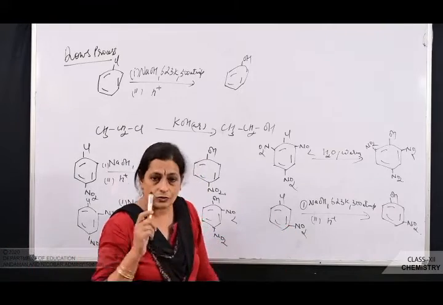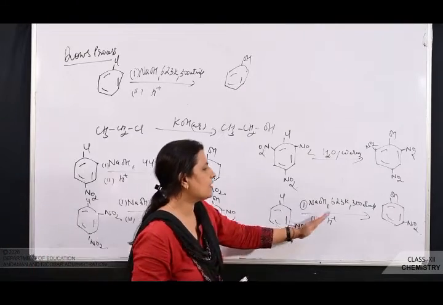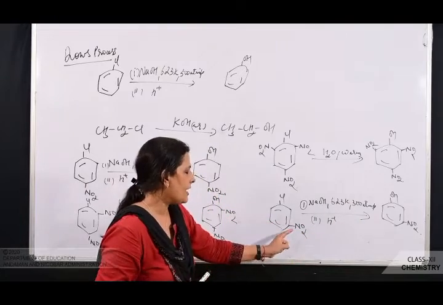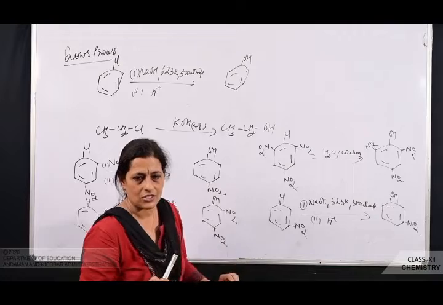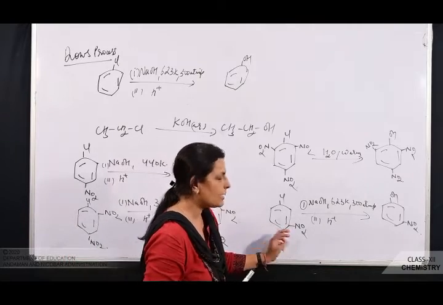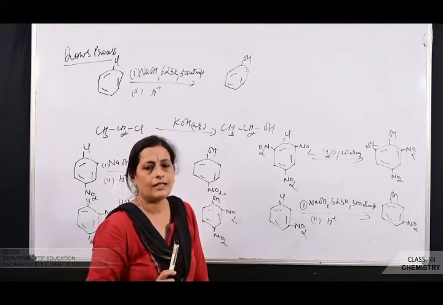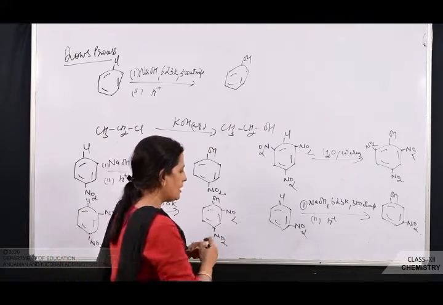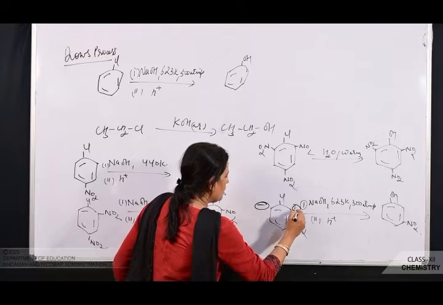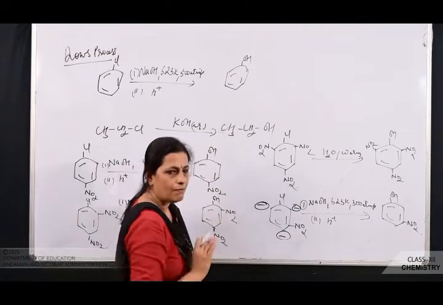But now see in this case, what do you observe? NO2 is there, an electron withdrawing group is there, but the condition remains the same. Why? The electron withdrawing group is present in which position? It is present in meta position. Is the electron density increasing at meta position due to resonance? The electron density is not increasing in meta position due to resonance. It's only increasing in the ortho and para position.